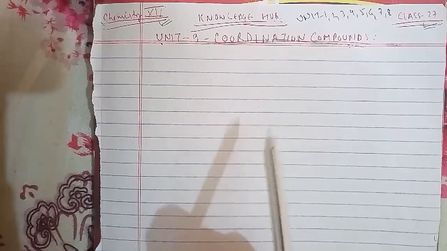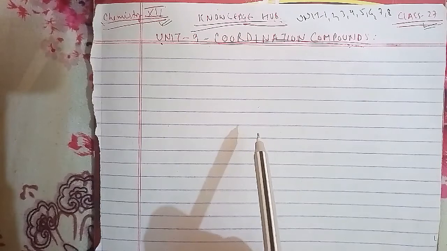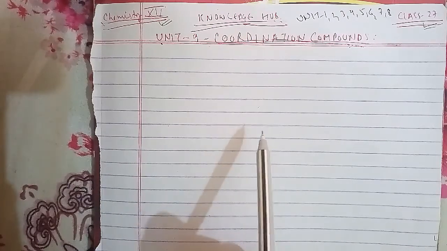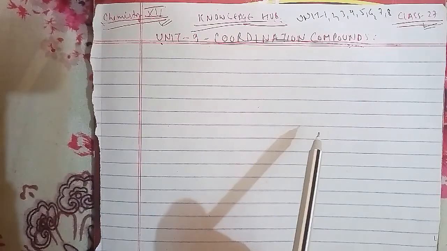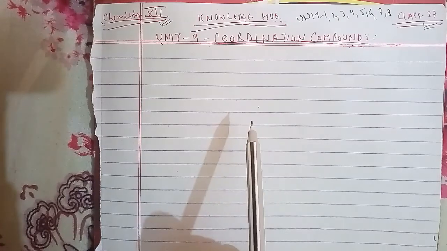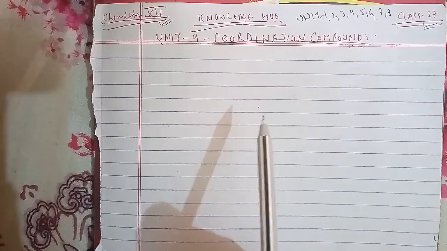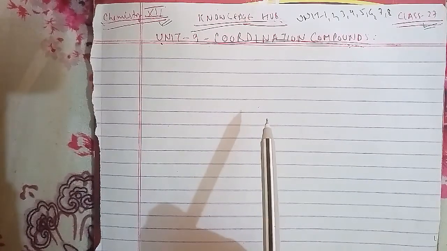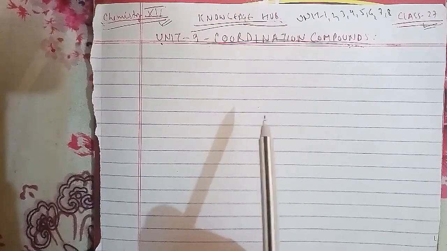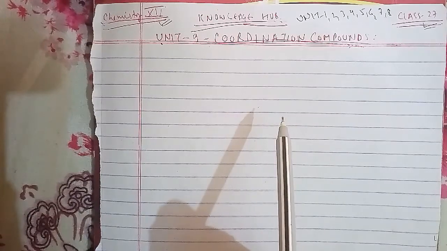Another question, for M2+ and M3+/M2+ systems, the E° values for some metals are known. For that, Cr2+/Cr is -0.9 volts, Cr3+/Cr2+ is -0.4 volts.